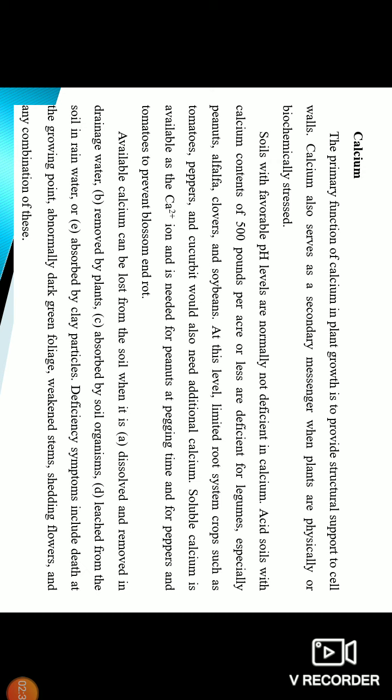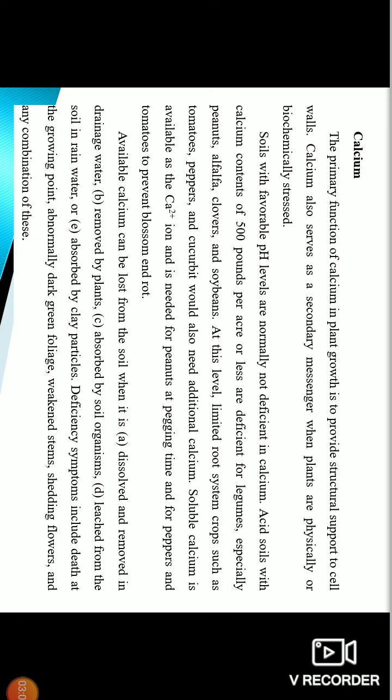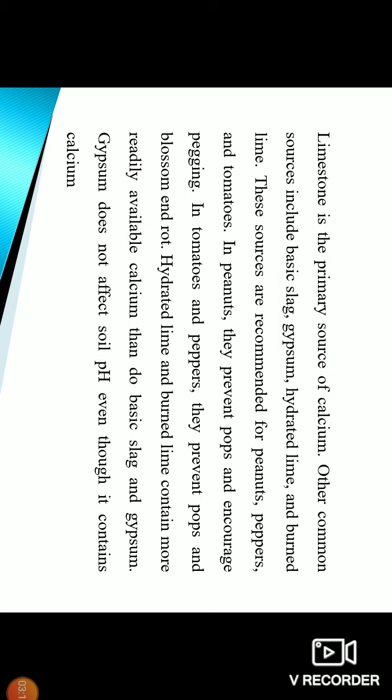The available calcium can be lost from the soil when it is dissolved and removed in drainage water, removed by the plants, absorbed by soil organisms, leached from the soil in rainwater, and absorbed by clay particles. The deficiency symptoms include death at the growing point, abnormal dark green foliage, weakened stem, shedding flowers, and combinations of these.